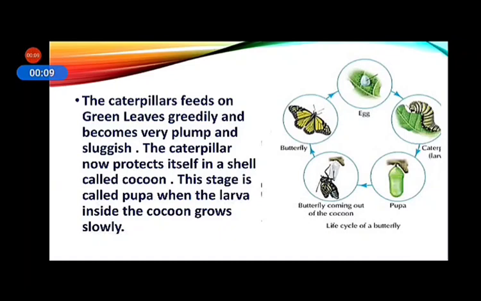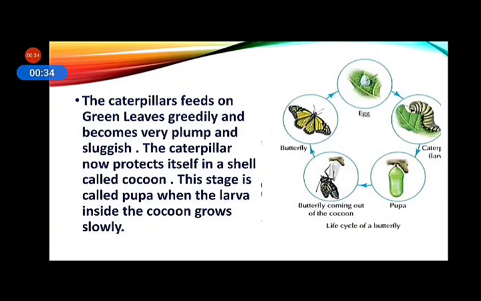The caterpillars feed on green leaves greedily and become very plump and sluggish. Plump means having a full rounded shape, and sluggish means slow movement. Okay, so caterpillar feeds on green leaves greedily and becomes very plump and sluggish.